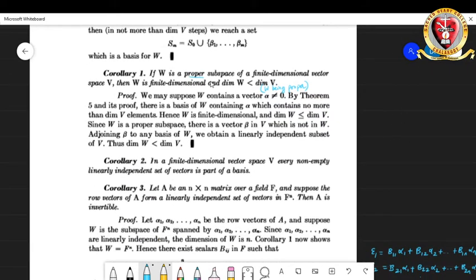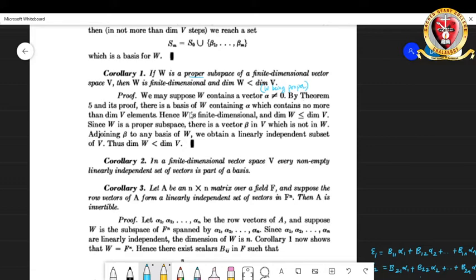Now corollary 1 gives a statement: if W is a proper subspace of a finite dimensional vector space V, then W is finite dimensional, and dimension of W is strictly less than dimension of V. This is also a very important result. We may assume that this W contains a non-zero vector.